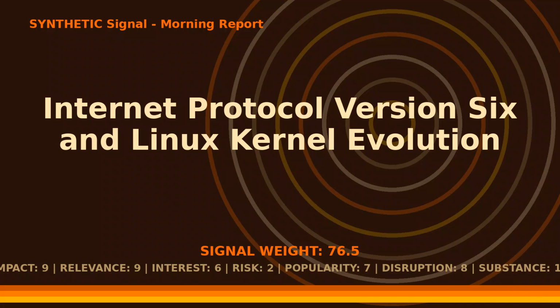Simultaneously, the technical community is locked in a debate over the future of the Linux kernel's networking subsystem, specifically the performance trade-offs between the classic ePOL and the newer, more efficient IOU ring interfaces. Analysis suggests that while IOU ring offers superior scalability for modern high concurrency applications, ePOL remains the benchmark for stability. Furthermore, the Linux kernel has officially eliminated the strncpy API after 6 years of effort. This is a critical milestone for memory safety, as the interface was a persistent source of buffer overflows and security regressions.